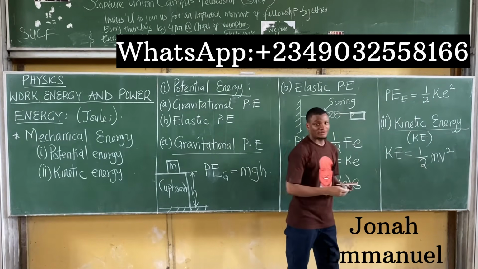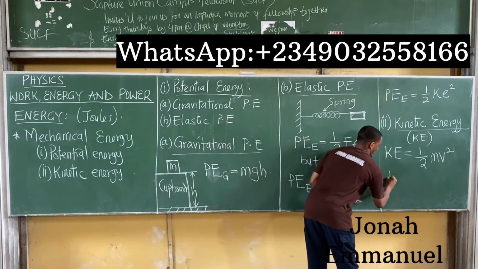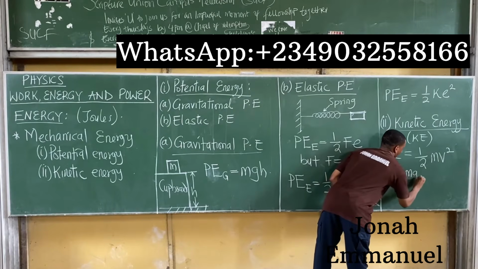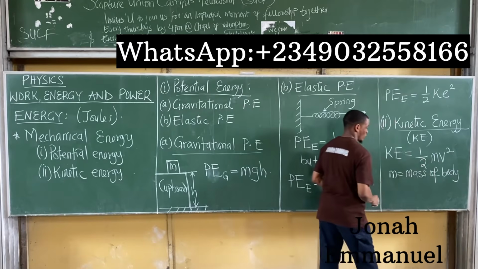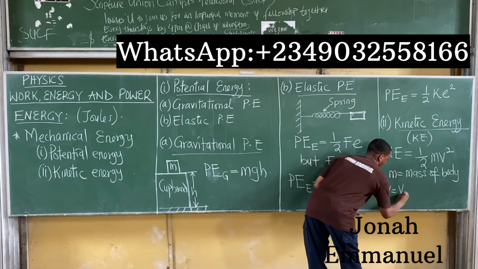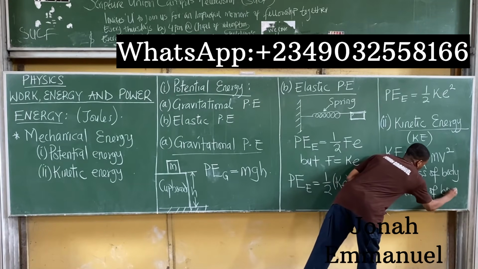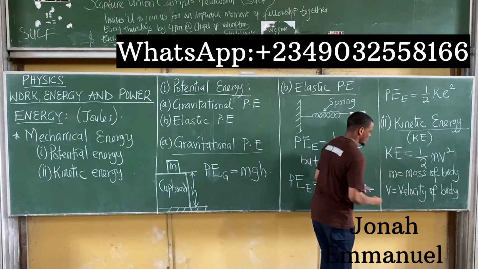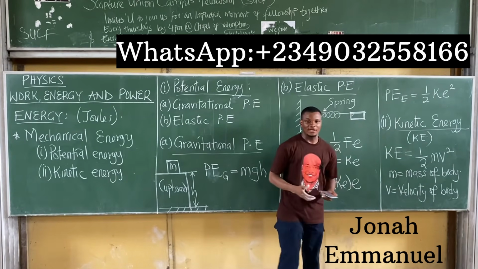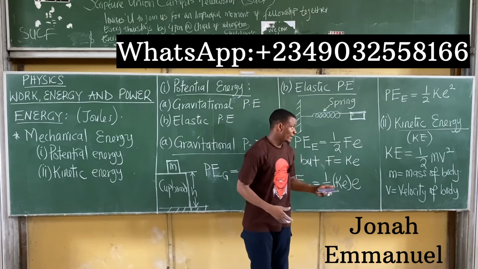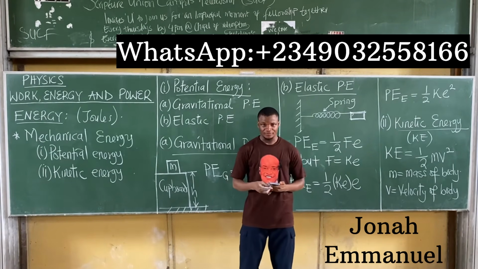This becomes the formula to find the kinetic energy of a body, where m is the mass of the body, of course in kilograms, and v is the velocity of the moving body. Mass is in kilogram, kg. Note that velocity is usually in meters per second. So that is the concept about energy.